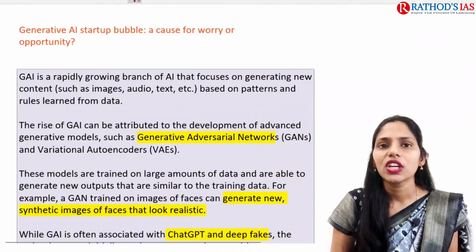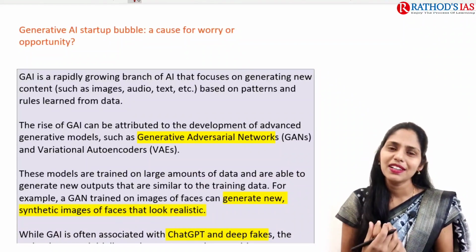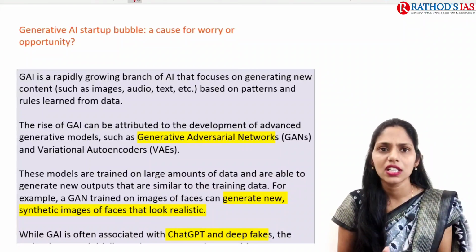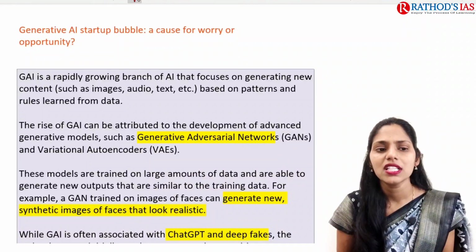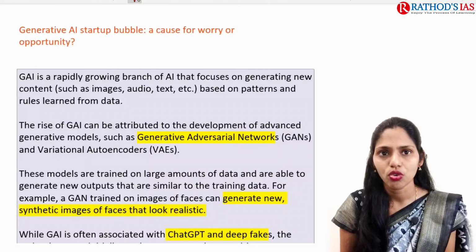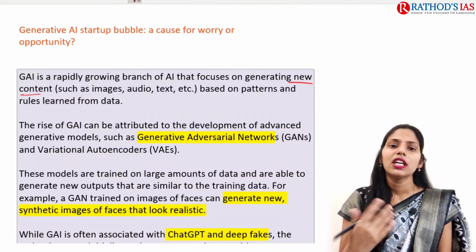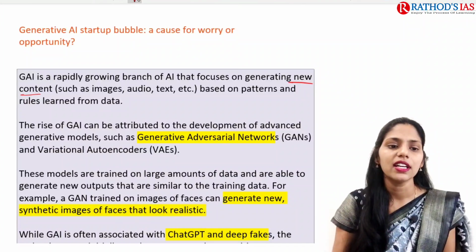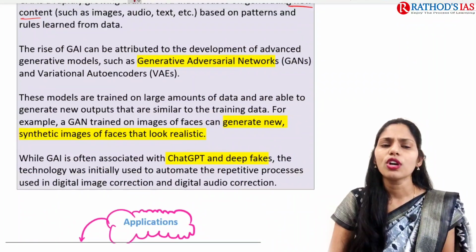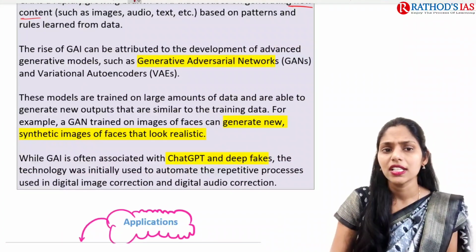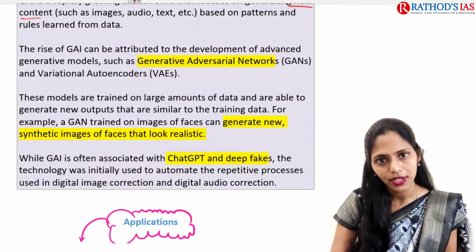So what is generative artificial intelligence? In simple terms, it is one branch of artificial intelligence, and there is a growing significance of this branch day by day. Generative AI focuses on generating new content, meaning images, audio, text, etc. It is based on the patterns and rules learned from data. The rise of generative AI can be attributed to the development of advanced generative models.